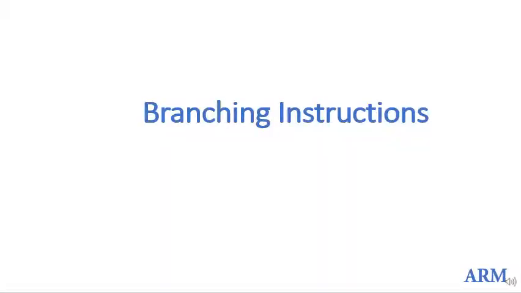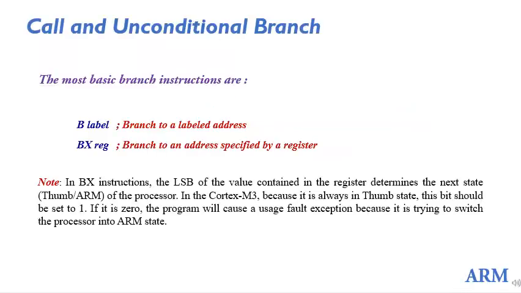Welcome everyone. In this video lecture, we'll look into the next category of the Cortex M3 instruction set, that is branching instructions. So just like any other programming language, branching can be conditional or unconditional. We'll look into each of these one by one. Unconditional means without any condition, you jump to a given label. Just like in C programming, you must have come across goto a given label, right?